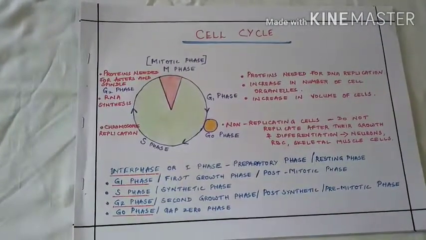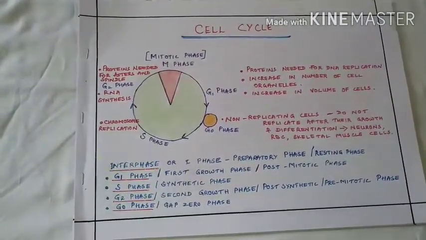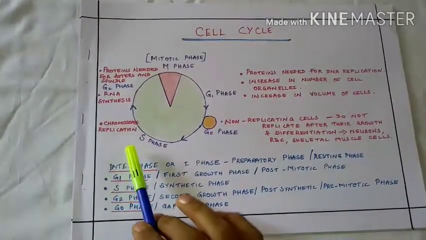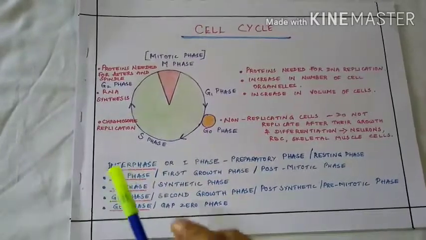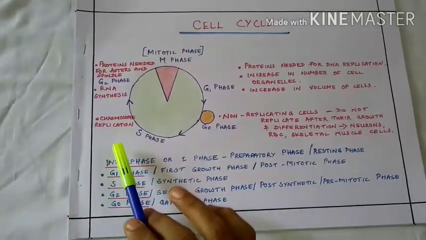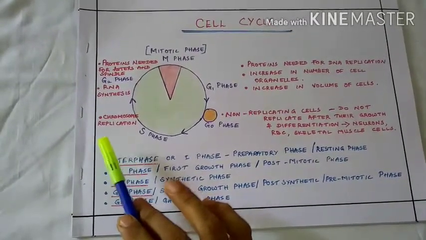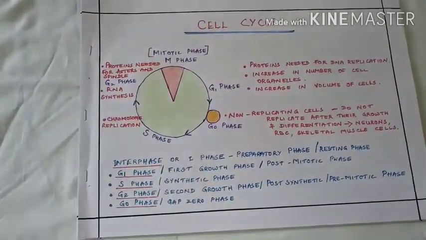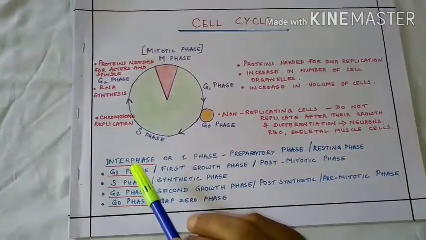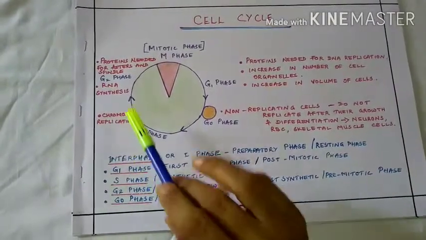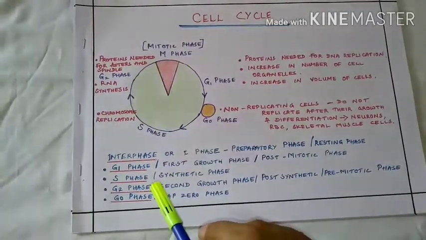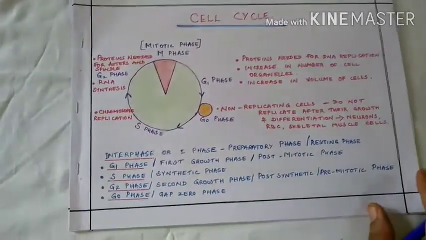During the S or the synthetic phase, chromosomes replicate, which means chromatids are formed, but the centromere does not split. Hence, there is no change in the ploidy of the cell. During the G2 phase, the proteins needed for cell division, that is, for the formation of asters and spindle fibers, are formed. Also, RNA synthesis takes place.